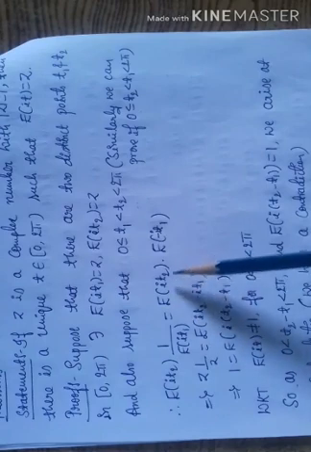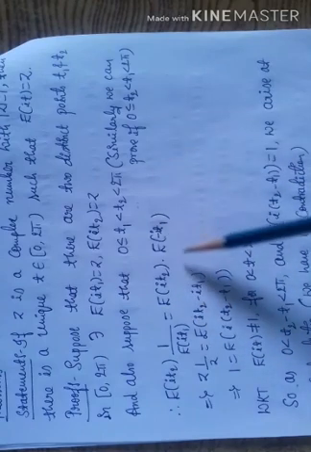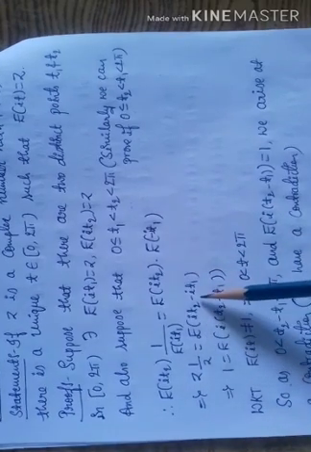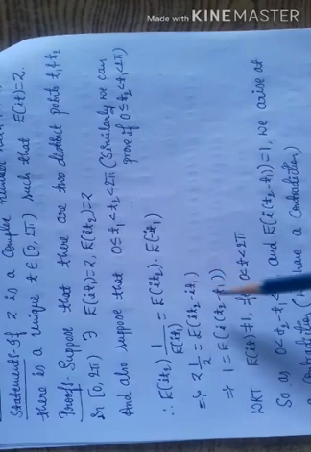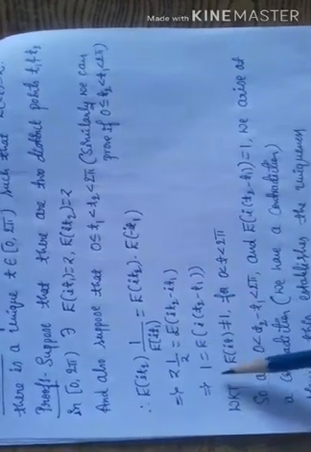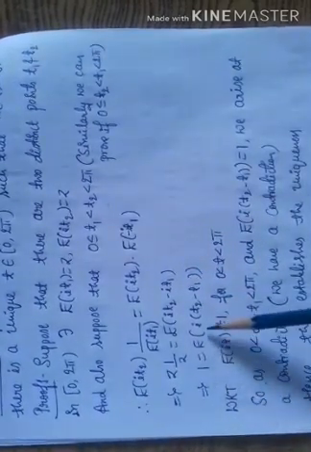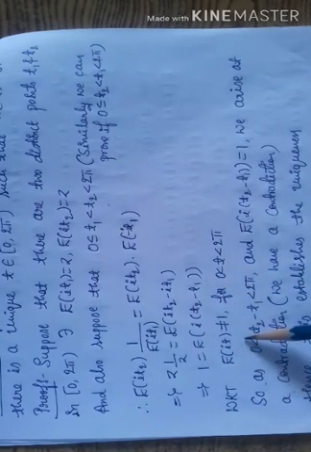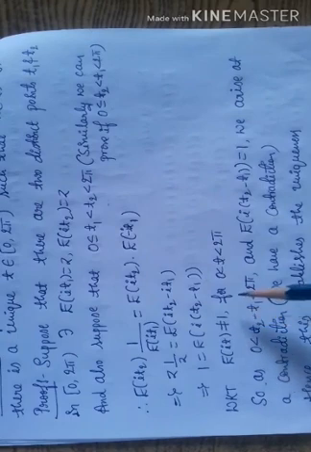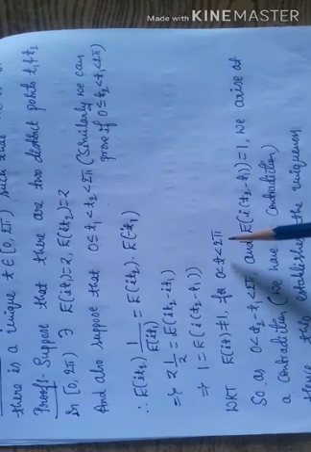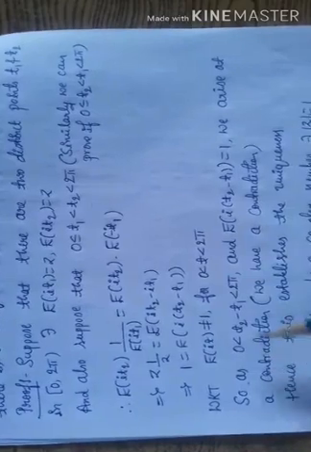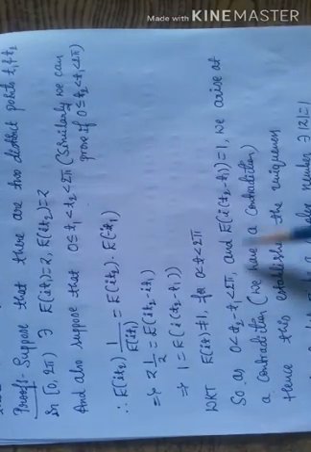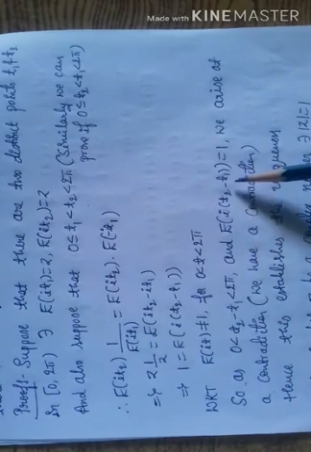We know that e of x into e of y is equal to e of x plus y. This is equal to e of i(t2 minus t1). This can also be written as 1 is equal to e of i(t2 minus t1). We know that e of it is not equal to 1 for 0 less than t less than 2π. So as 0 is less than t2 minus t1, which is less than 2π, and e of i(t2 minus t1)